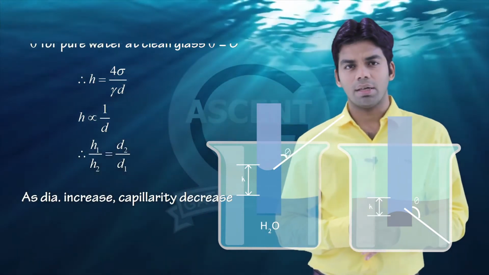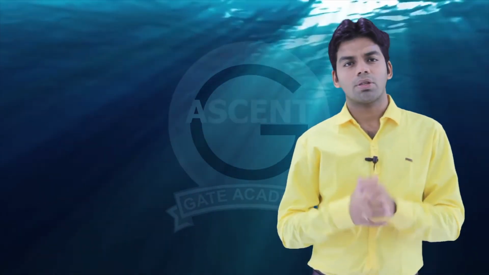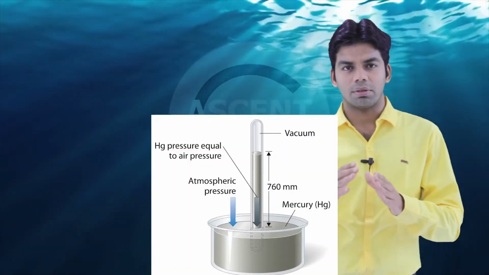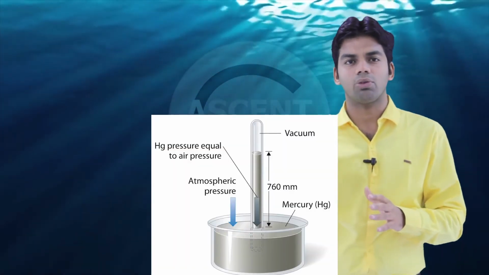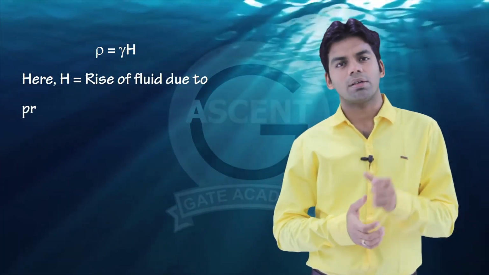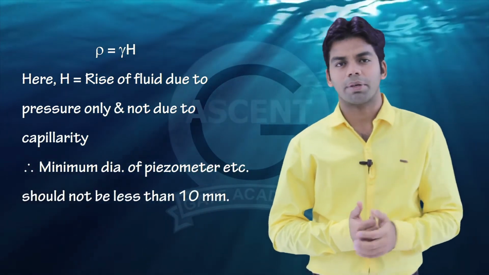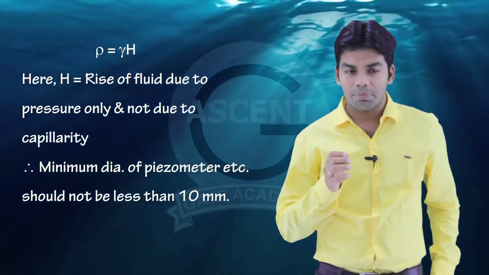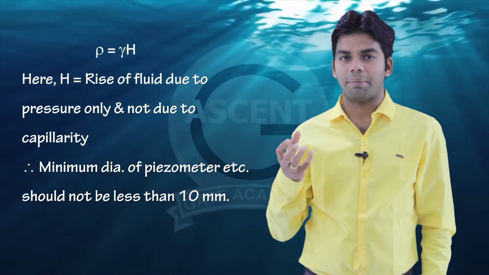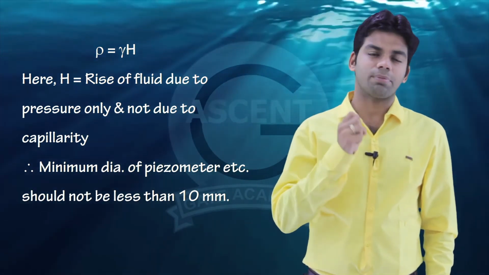In pressure measurement, obviously you cannot use a tube below 10 mm, because in pressure measurement you just put the tube and read the height, and based on that height you calculate the pressure. But in a capillary tube, the rise is because of capillarity and not because of the pressure difference. So in a barometer, the diameter of the tube should be at least greater than 10 mm, so as to avoid the height rise because of capillarity.